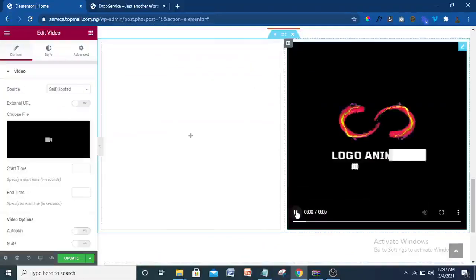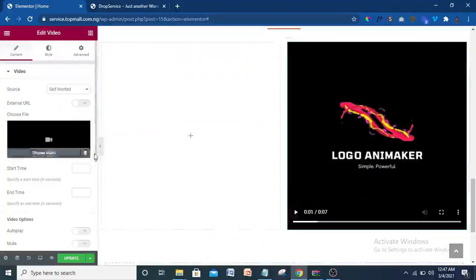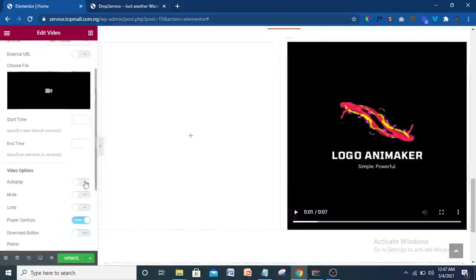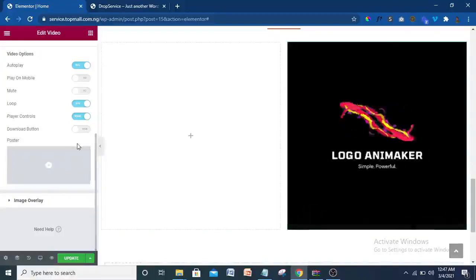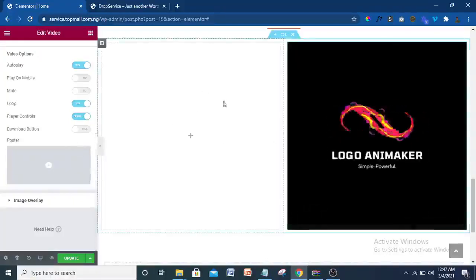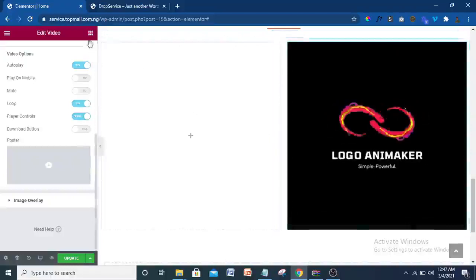Let me play it. All right, so then I'm going to give it autoplay, so it will be playing automatically by its own like that. Autoplay, and also loop. So when it finishes playing, it continues playing by itself again. All right, so that's what that means. Now that's been done. So what I need now is this side here.